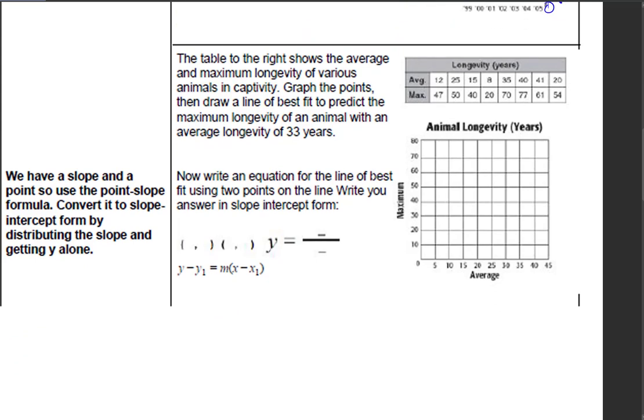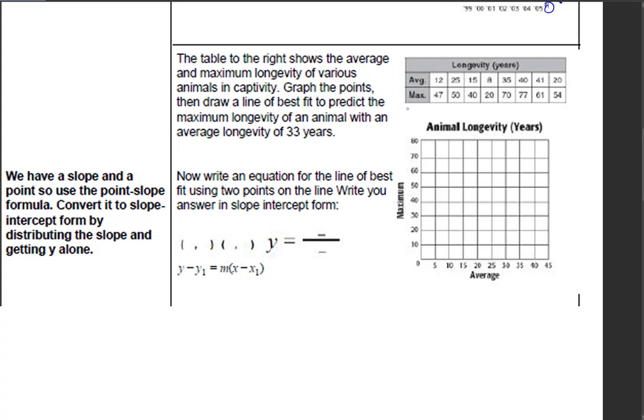The table to the right shows the average and maximum longevity of various animals in captivity. Graph the points, then draw a line of best fit to predict the maximum longevity of an animal with an average longevity of 33 years. So the first thing they want us to do is graph all these points. Then we can see the points, draw our line of best fit, and go from there, okay?